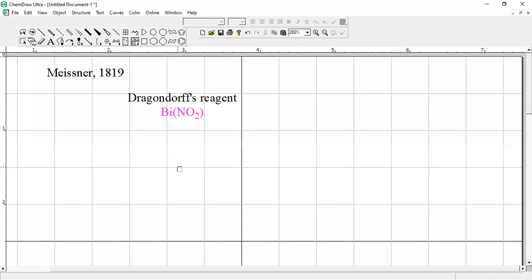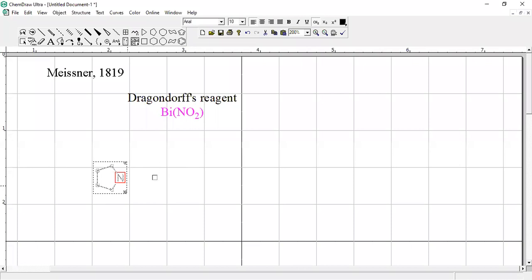So what is the role? Basically, for the alkaloids you have come across, let's say I draw the structure of a five-membered ring, and show nitrogen present here. This nitrogen is present in the form of this ring, a five-membered ring.